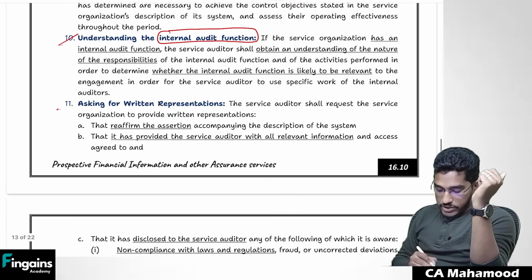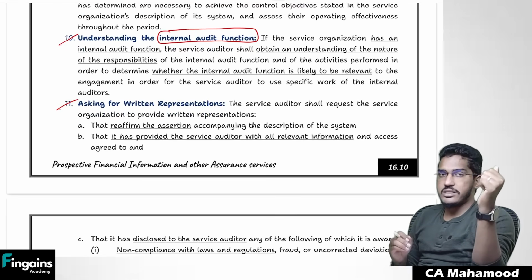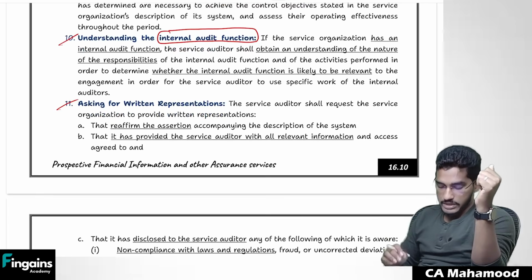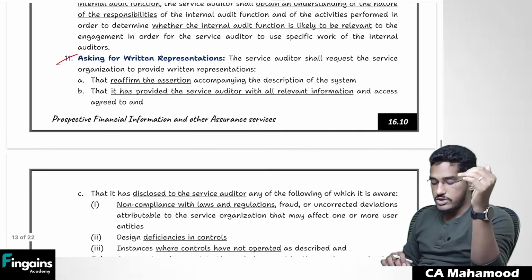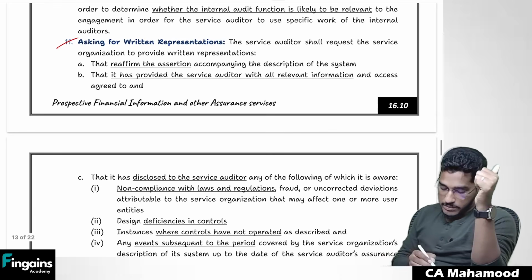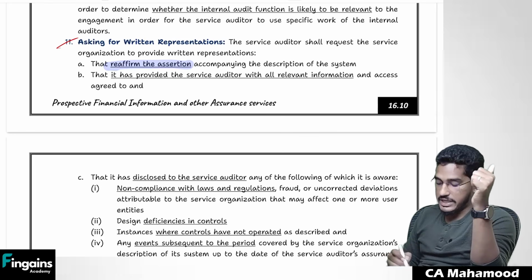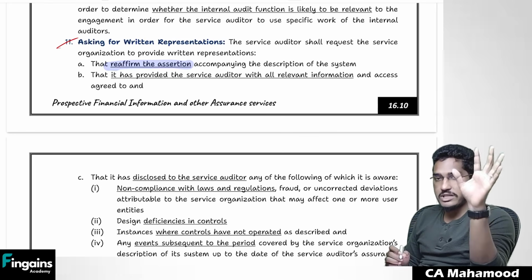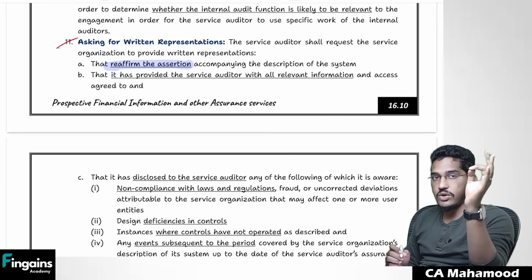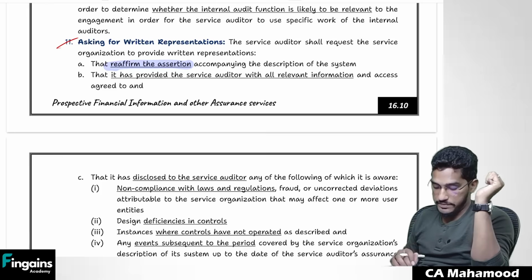Then even you need to ask some written representation. As a service auditor, you need to ask some written representations from the management. So what written representation you should ask? Number one, to reconfirm the assertions accompanying the description. So whatever management has described, whether they are correct or not, ask the management to give a written confirmation.